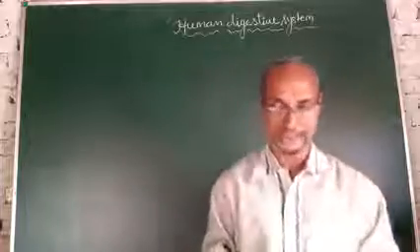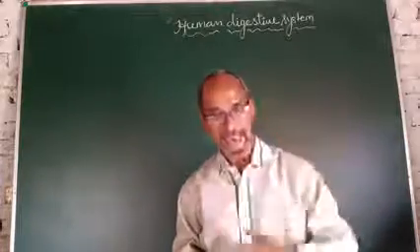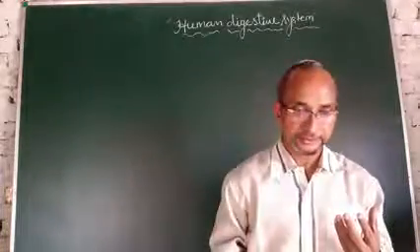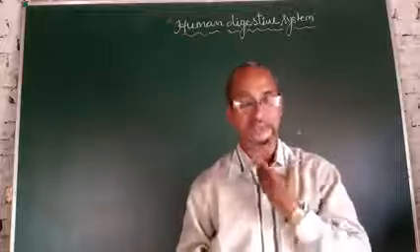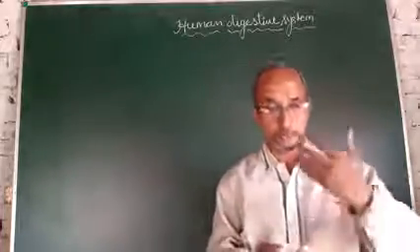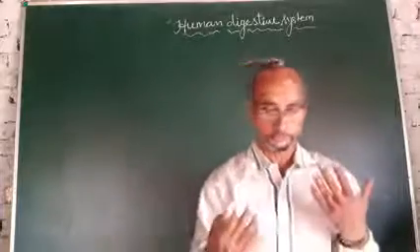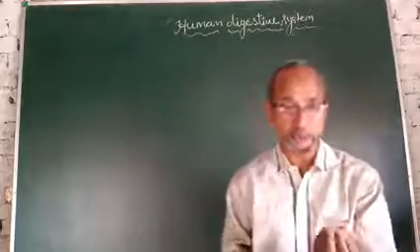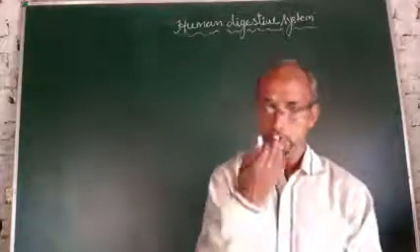The alimentary canal has a mouth or buccal cavity, and the esophagus, or you can say food pipe. The food pipe joins the mouth to the stomach. What is a food pipe? A food pipe is a tube which joins the mouth to the stomach.